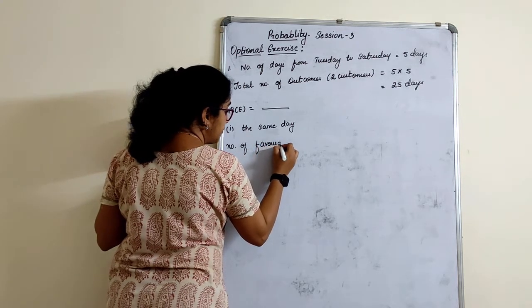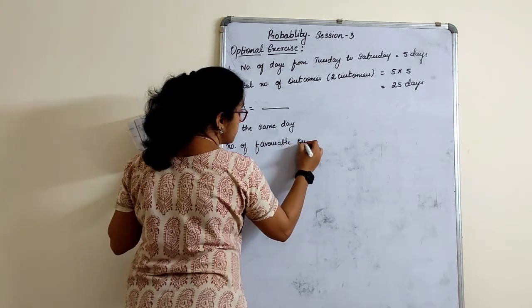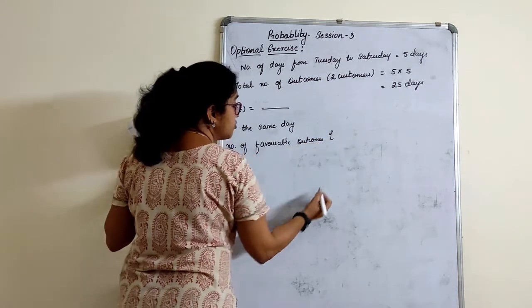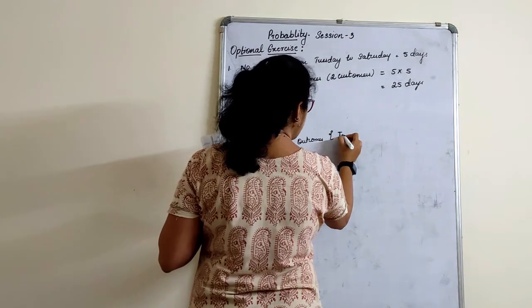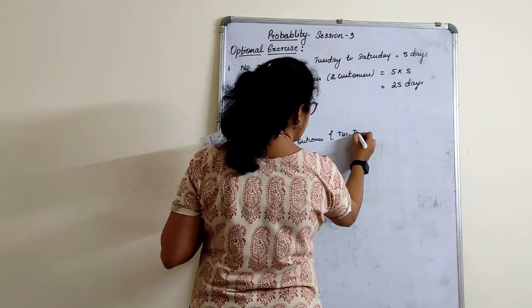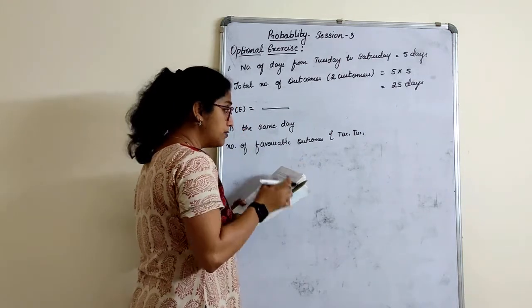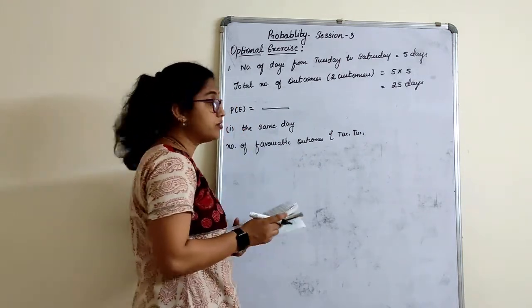They are visiting the shop on the same day. So what will be the days? Both will visit on Tuesday. So who are they? Sham and Ekta. Sham is visiting on Tuesday. Ekta also will visit on Tuesday.